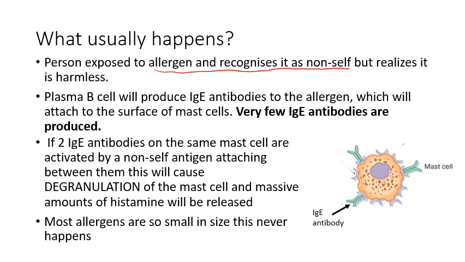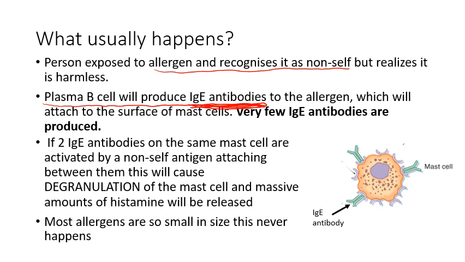And in the process, one of those cells that gets activated in your third line of defense are your B cells, which will differentiate into plasma B cells, and they produce a specific type of antibody in this case called an IgE antibody. And this antibody's function is to actually attach to the surface of mast cells.